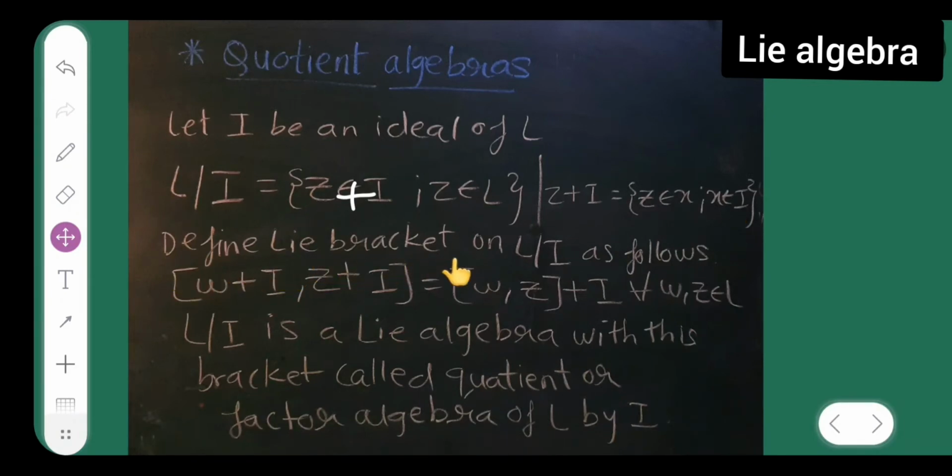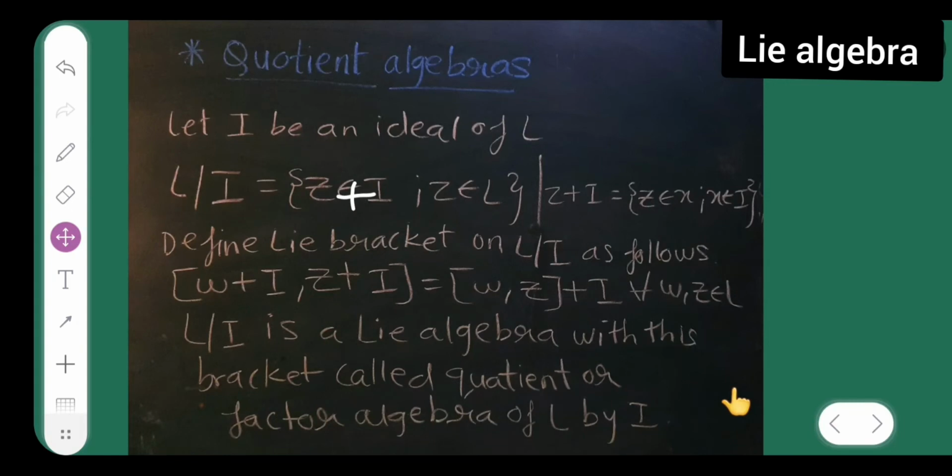Now define the Lie bracket on L by I as follows. The Lie bracket of W plus I comma Z plus I is equal to the Lie bracket of W comma Z, plus I, for all W comma Z belonging to L. So L by I is a Lie algebra with this bracket, called the quotient or factor algebra of L by I.